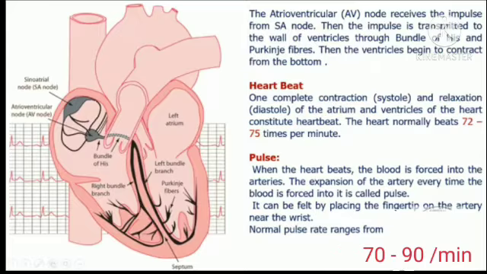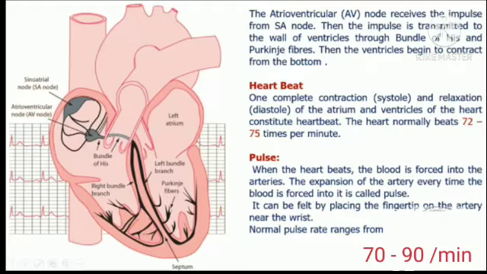Heartbeat. One complete contraction, that is systole, and relaxation, that is diastole, of the atria and ventricles of the heart constitute a heartbeat. Systolic and diastolic, that is contraction and relaxation, take place to form a heartbeat. The average heartbeat for a normal human being is 72 to 75 times per minute. It can be asked as a one mark question.